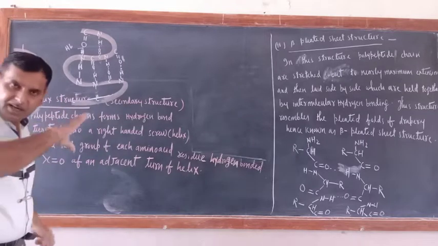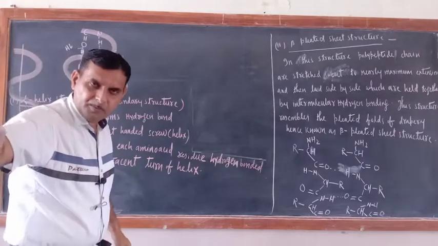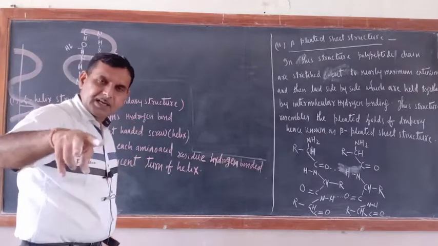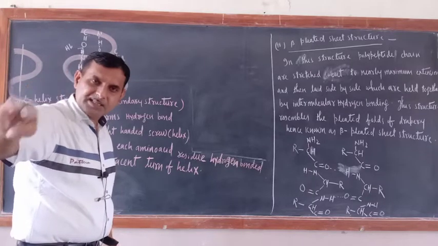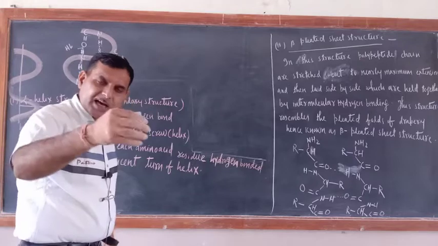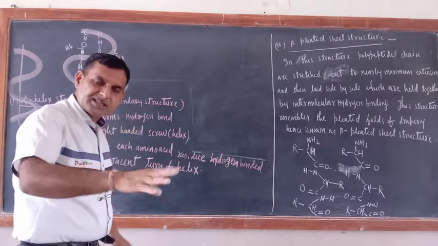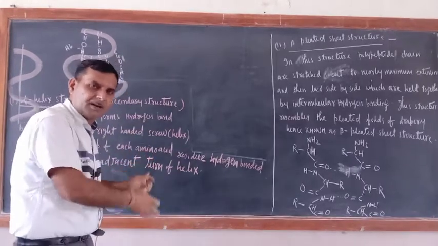So just see, when peptide linkage is formed, in that peptide linkage two residues are there. One is the CO residue which has come from one amino acid, and another is the NH residue which has come from another amino acid.